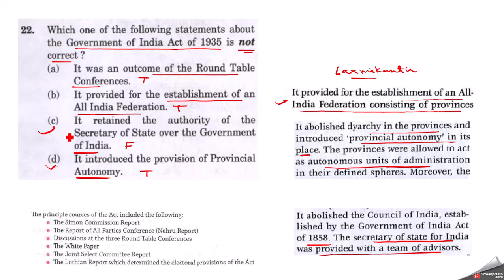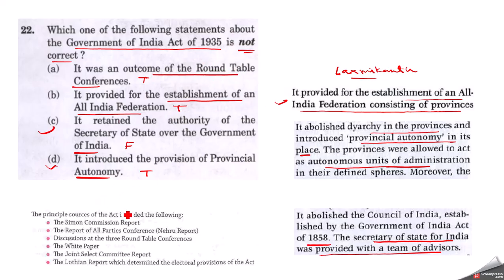So C is correct here. Now the statement regarding round table conferences is not given in Lakshmikant or Spectrum, but by broad understanding you will know that after the three round table conferences were concluded and we had put forward our demands to the British, the Britishers came up with the Government of India Act of 1935.